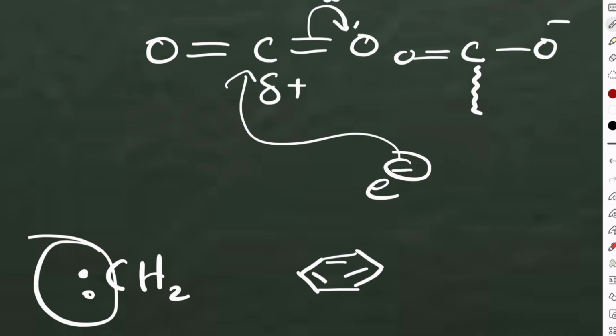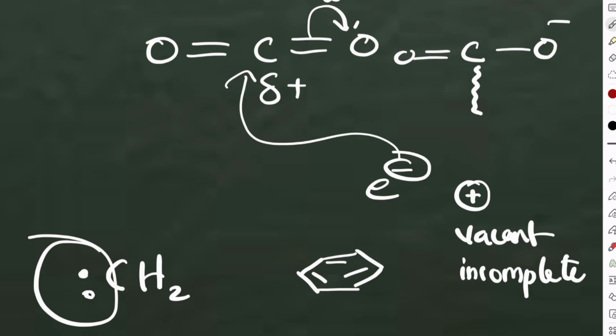So when you are looking at a species, in order to understand whether it can act as an electrophile or not, you should check whether it has a positive charge, whether it has any vacant orbital to accept electrons, and whether it has an incomplete octet. These are the three things you have to look at. I hope everyone understood this.